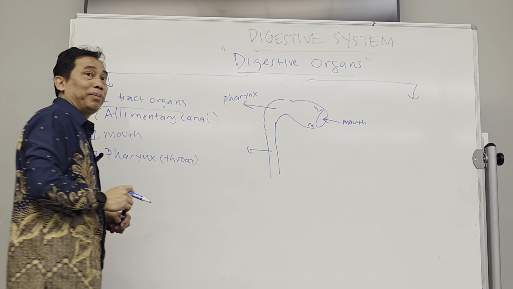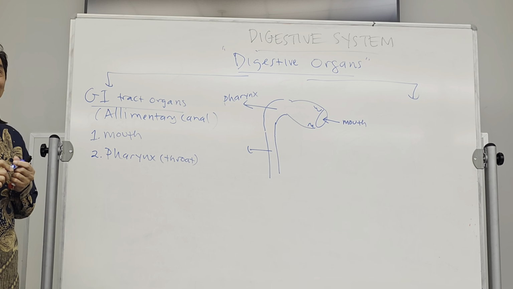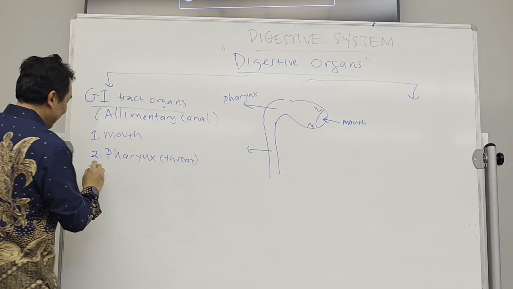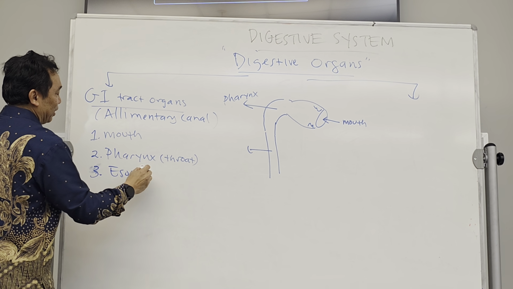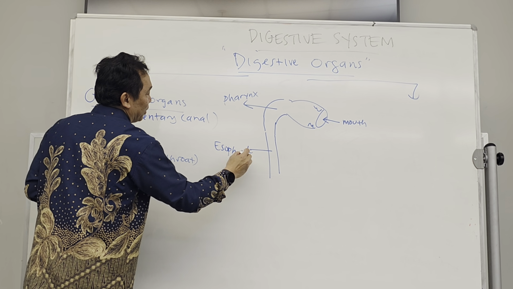Mason, do you know what the name is? From the pharynx, the food will go to, before going to the stomach. Joe, what is the name? Come on, you eat. What? Yes, good job. Good job, Mason. Esophagus. So the food will go to the esophagus.